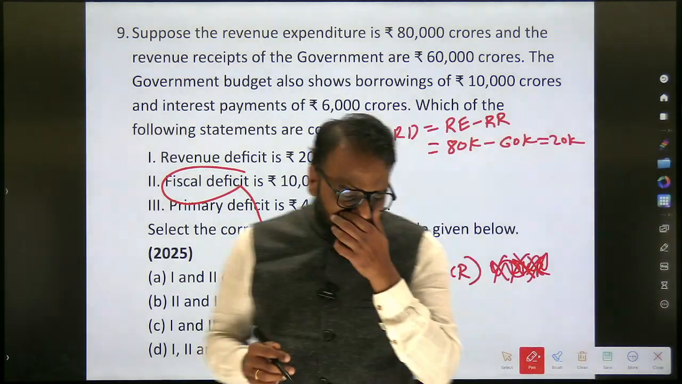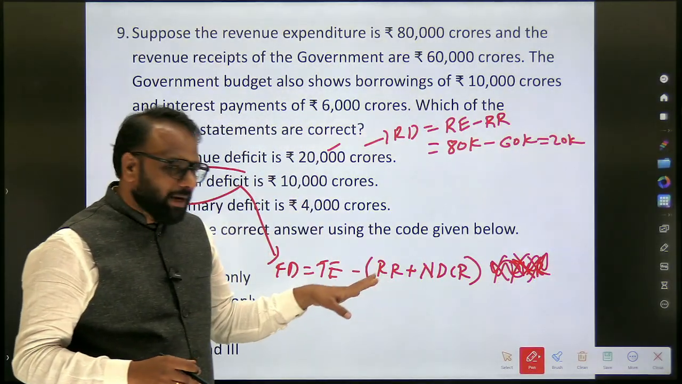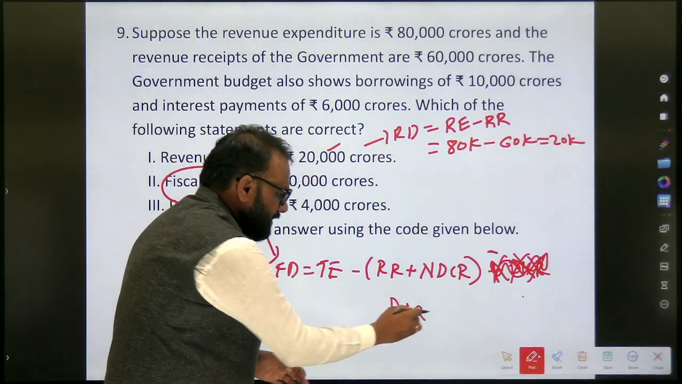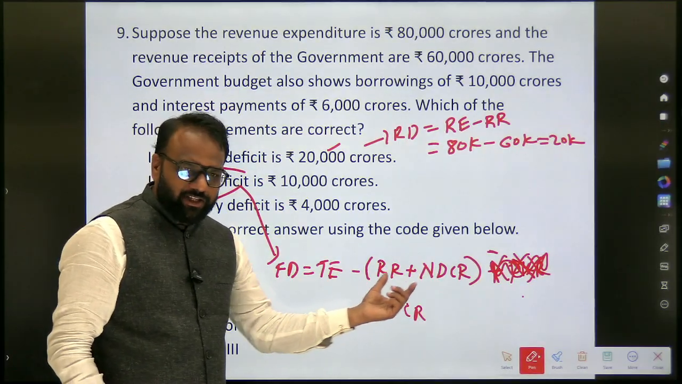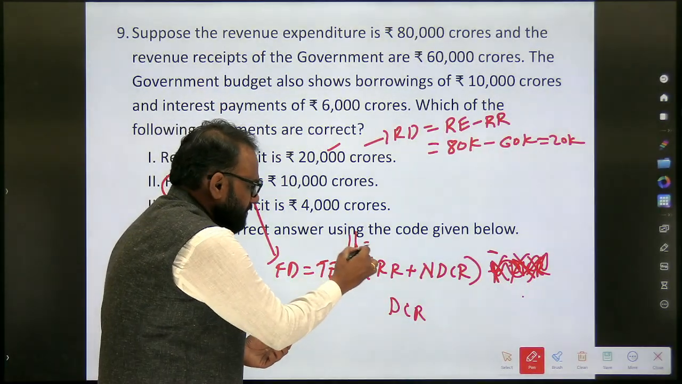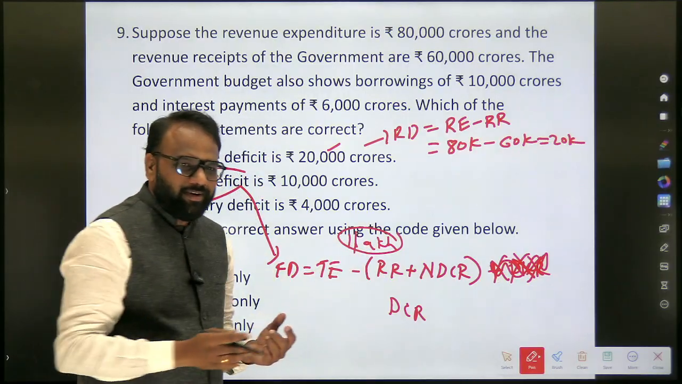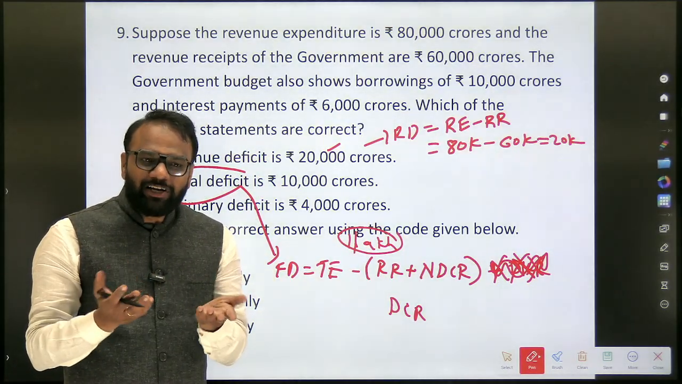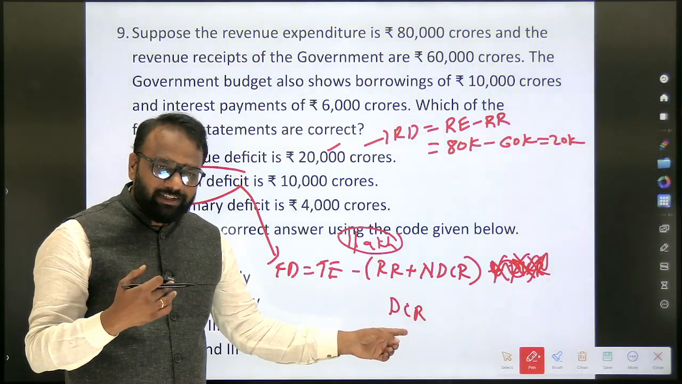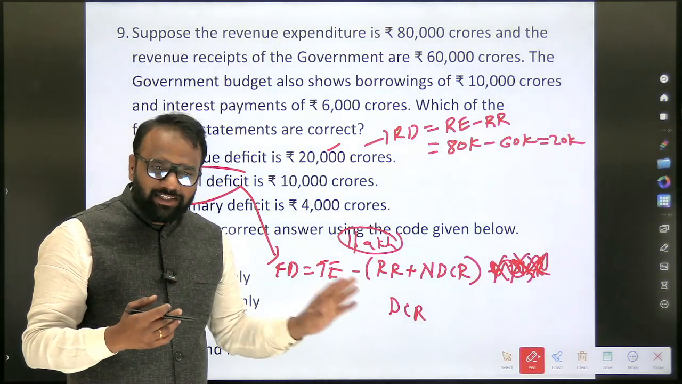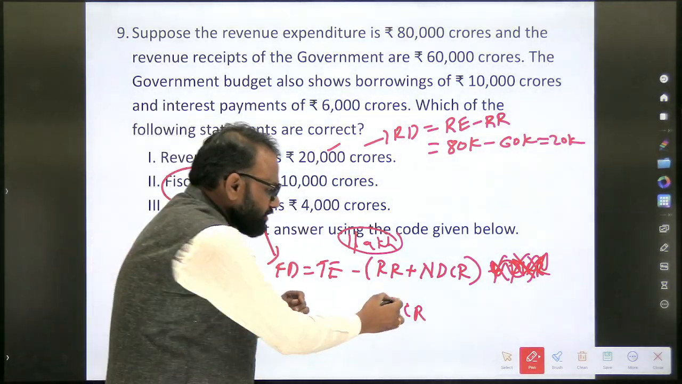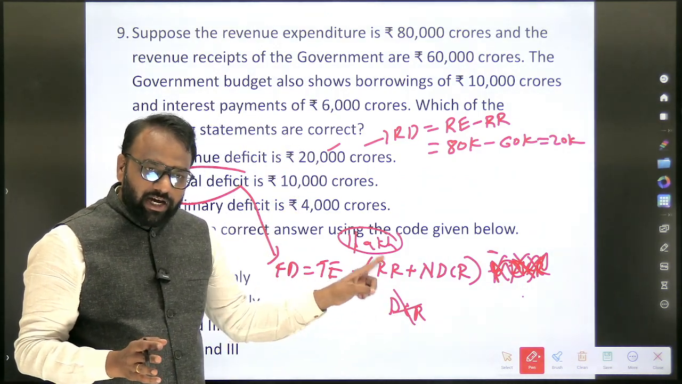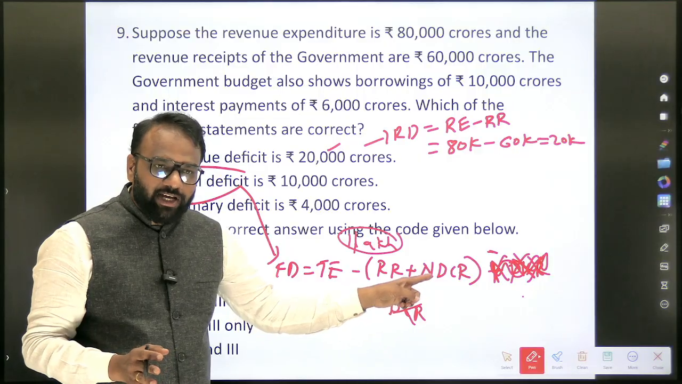So total expenditure minus revenue receipt plus non-debt capital receipt. What does debt capital receipt mean here? Means when you subtract this, let's assume you will get a value of 1 lakh rupees. So what does this 1 lakh mean? Means 1 lakh rupees I have to borrow. That 1 lakh rupees will come from which source? Debt, in the form of debt. I'll take a loan. Hence, this is not included. Okay, if you are getting confused also, later on you can do this exercise. So the formula is total expenditure minus revenue receipt plus non-debt capital receipt.